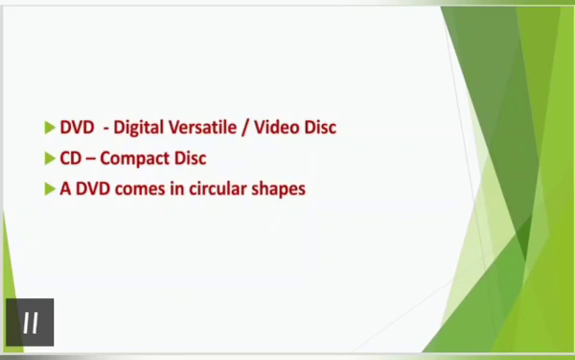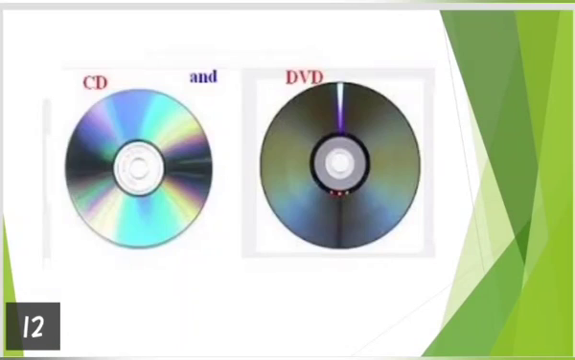A DVD is in circular shape. A CD stores less data compared to a DVD. CD and DVD are both circular in shape. These are also some of the secondary storage devices.